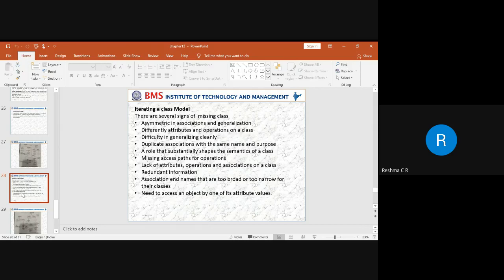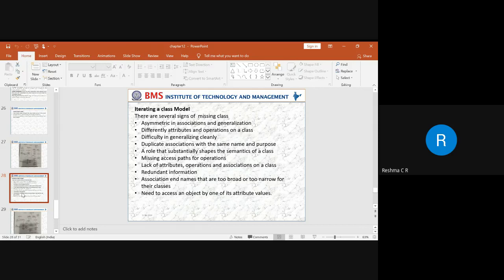When we are trying to iterate a class model, there are several signs of a missing class. When we are trying to model, some of the classes may be missed. What are the different reasons for missing these classes? The first is asymmetry in association and generalization. When we add new classes or a new type of association, or bring in a generalization, inheriting the properties of the superclass to the child class may apply to different classes. So there can be missing classes. That is one of the reasons.